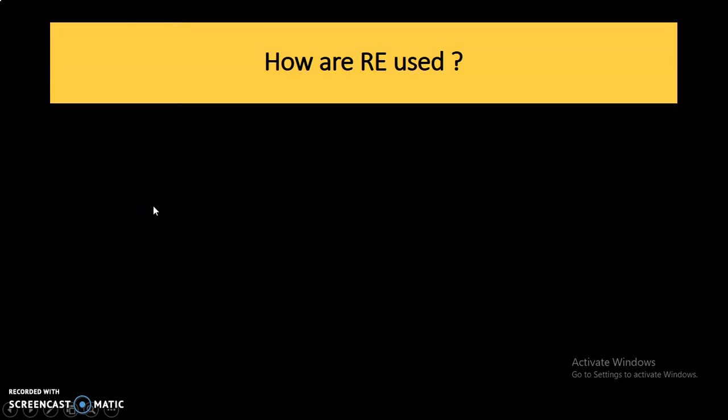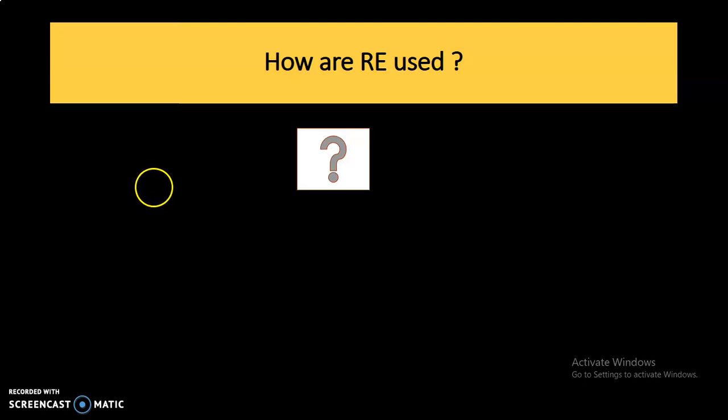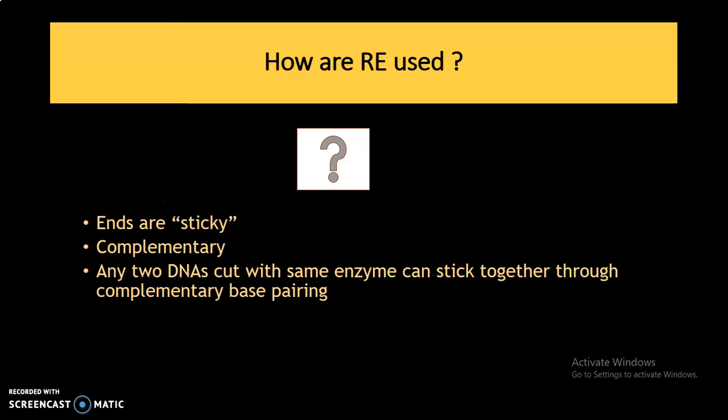So now, how are restriction enzymes used? Think and write your answer. The restriction enzymes used for experiments generate sticky ends. These sticky ends are complementary to one another. So when two different DNA fragments are cut with the same enzyme, they can stick together through complementary base pairing.